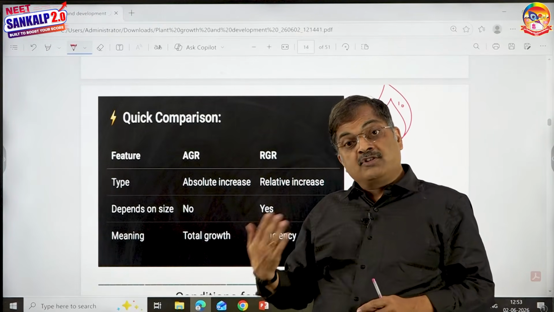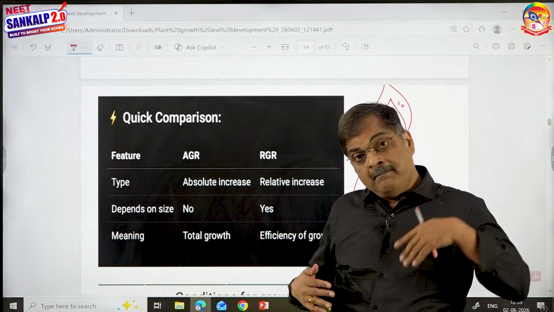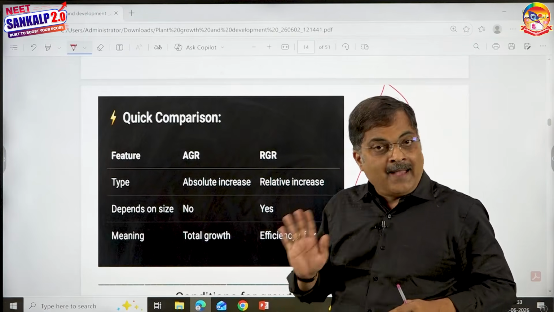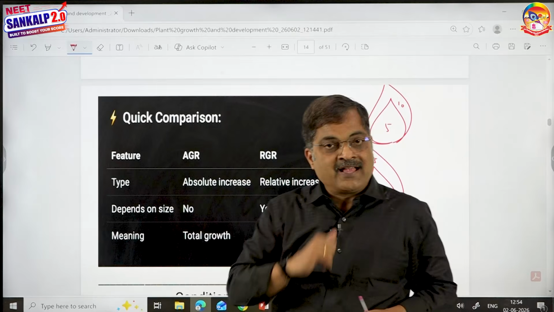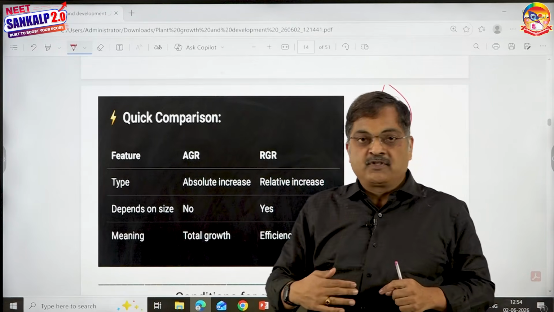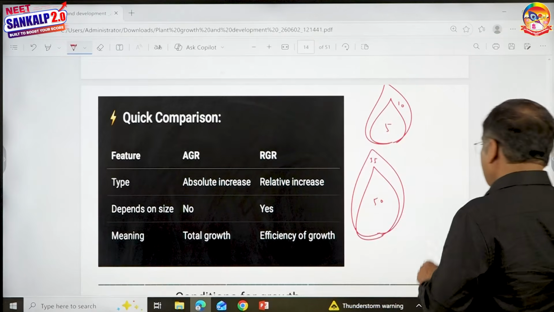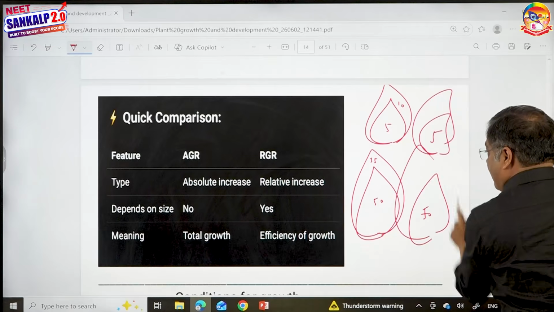It is also true that sometimes the absolute growth rate may be different, but the relative growth rate can be same. Imagine a leaf of 5 centimeters become 10. What is the absolute growth rate, and what is the relative growth rate? If you look, 5 has become 10 and 50 has become 100.